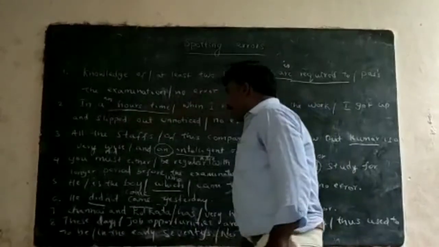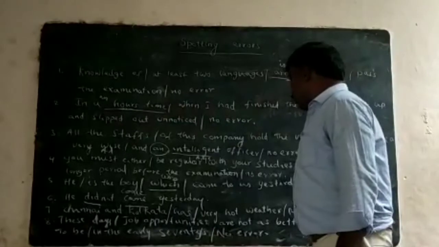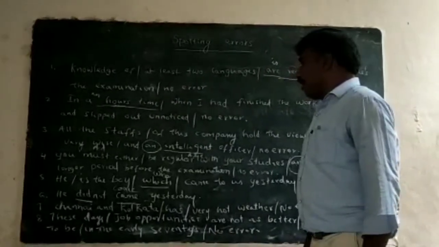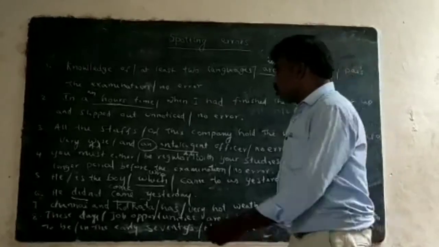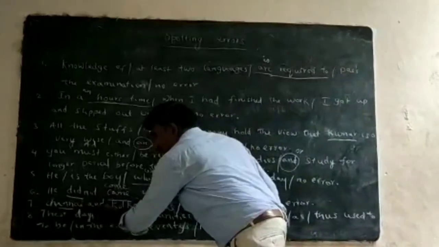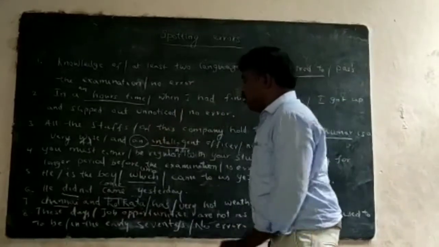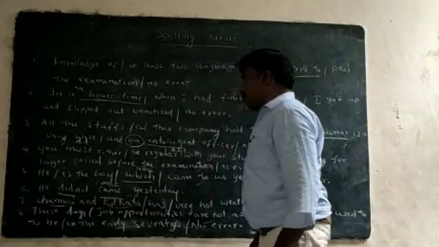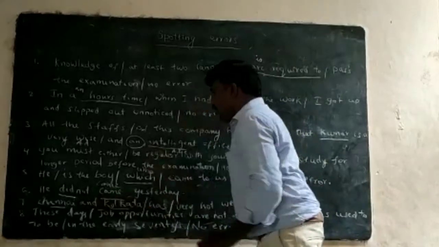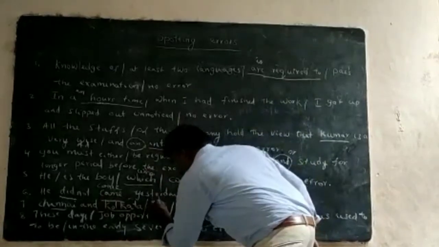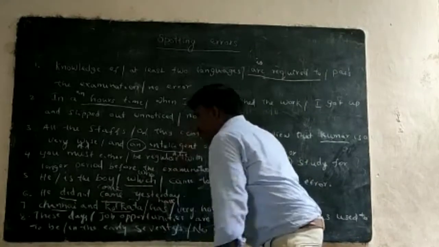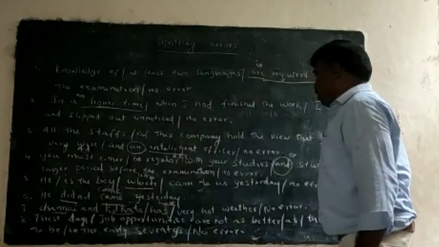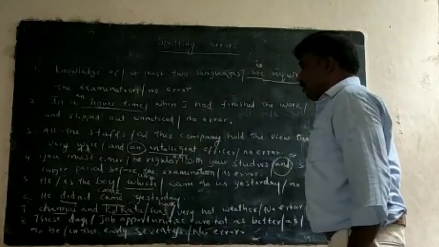The seventh one: "Chennai and Kolkata has very hot weather." Here, Chennai and Kolkata are two nouns, so they are plural, not singular. That's why we should use "have". "Chennai and Kolkata have very hot weather." That is the correct sentence.